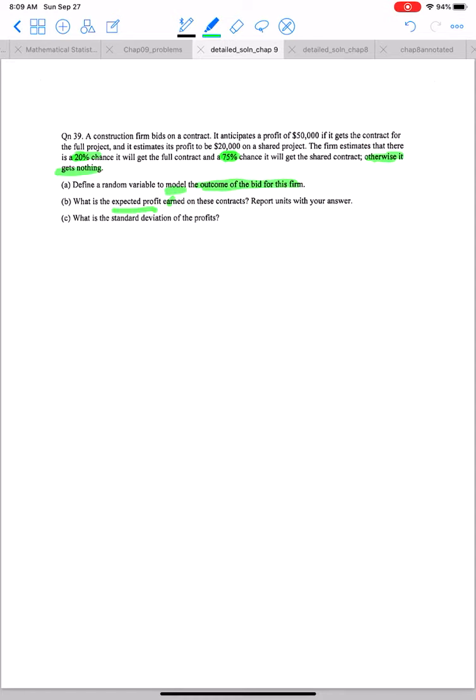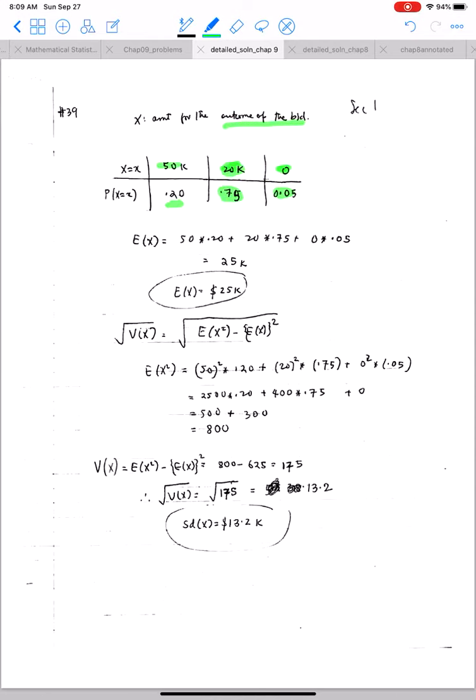What is the expected value of this random variable? Well, a straightforward calculation of the expected value gives you 25k.